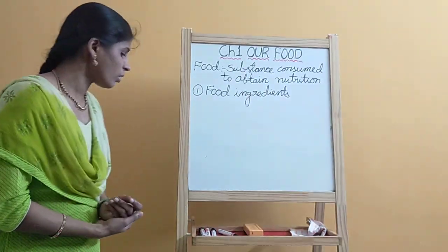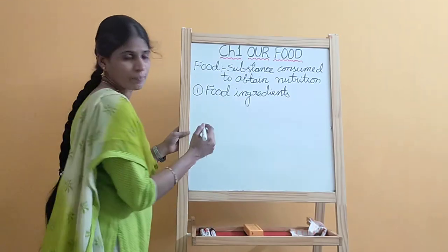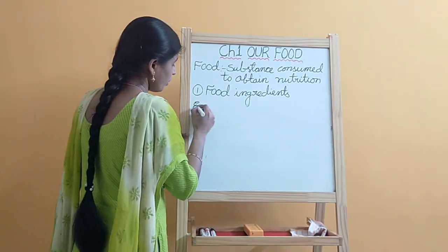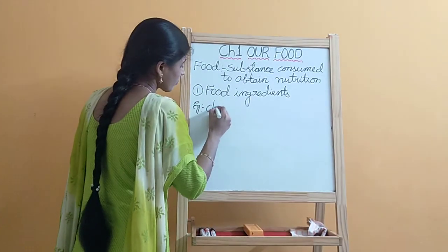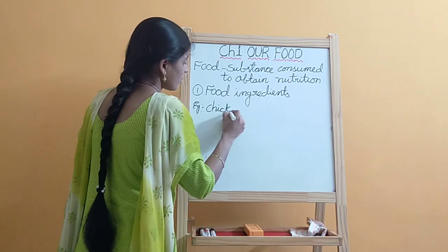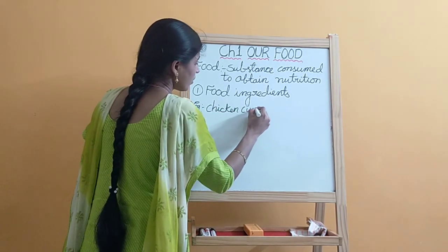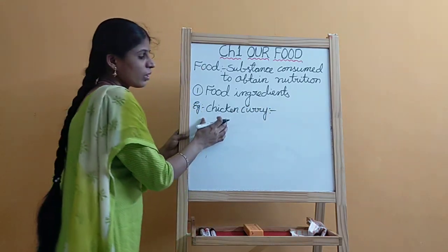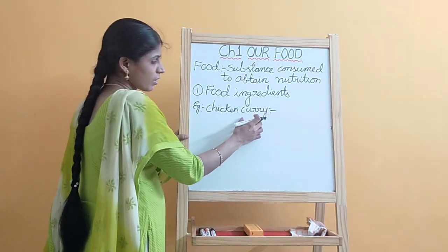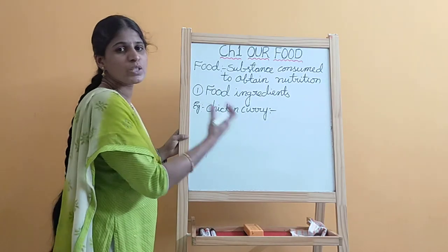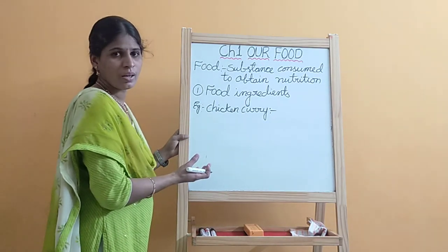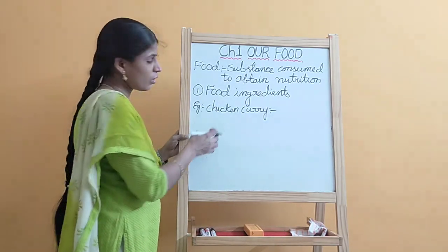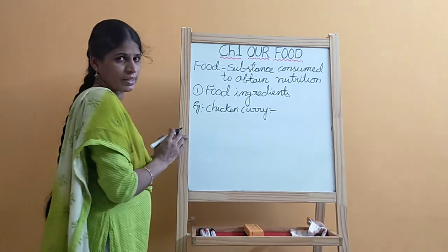For example, I am taking chicken curry. What materials are required to prepare chicken curry?